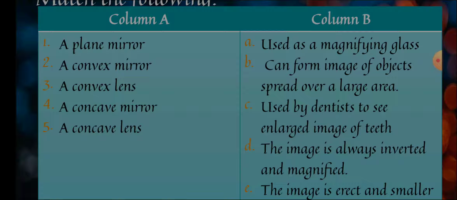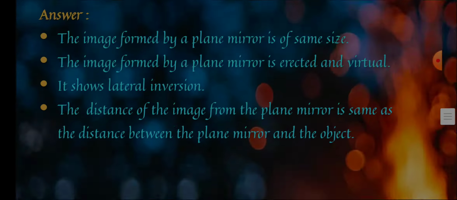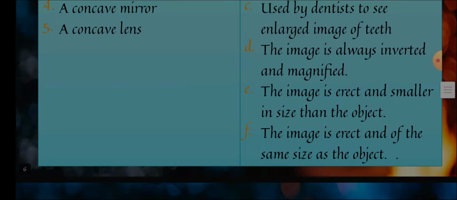Convex lens. Now convex lens is used in magnifying glass. Concave mirror. So concave mirror is used by the dentist to see an enlarged image of teeth. Concave lens. Now concave lens always gives you a smaller image. So over here we can take option E: the image is erect and smaller in size than the object.